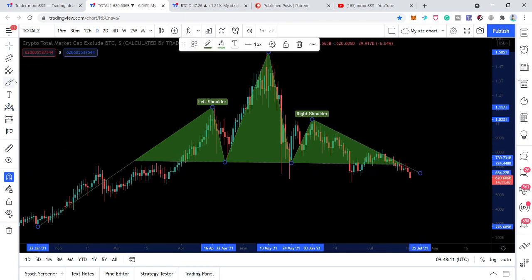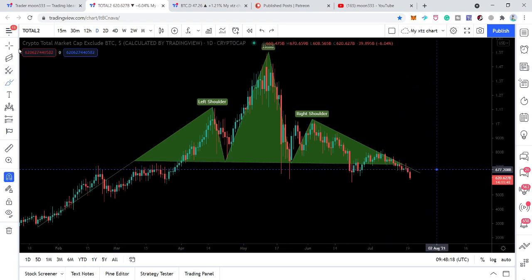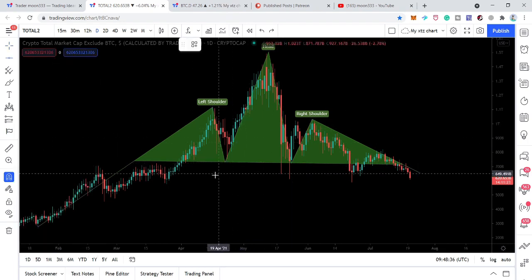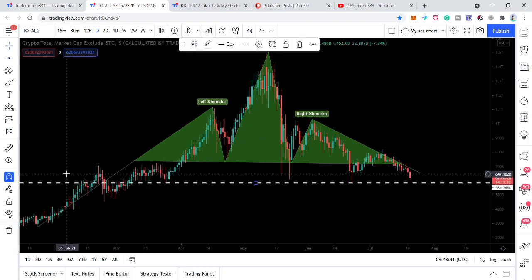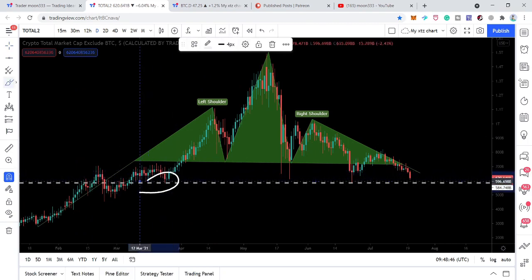You can see that after the formation of this head and shoulders, it has broken down the neckline, and the price action is moving towards the downside. Now, if the altcoin index moves down, most of the top altcoins especially, I'm talking about, can move towards the downside. But we have so many resistance and support levels. For example, let me place this trend line on the different support levels. Like we have this support here, and you can see that previously it has been broken as a resistance here and held as a support here so many times.